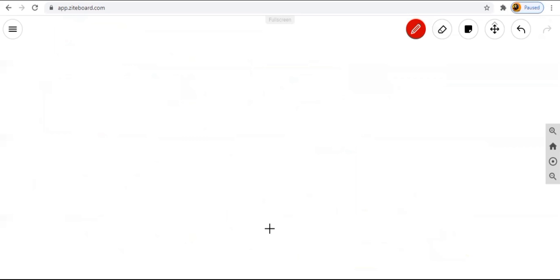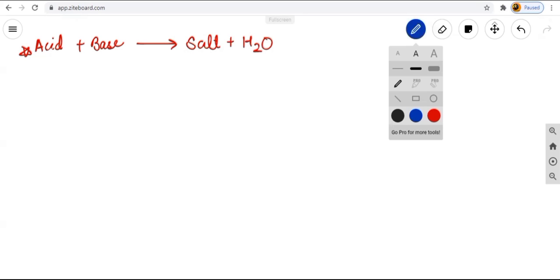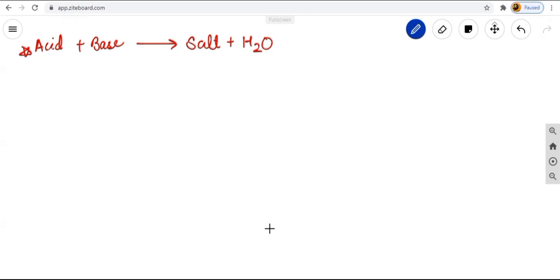The next property we are having, what is the next property? Next property is somewhat different, that acid when reacting with base. This you have to learn. Only the general formula you will learn. If you learn this general formula, then easily you can learn each and everything. Acid when reacting with base will give you salt plus water. What I am saying, acid when reacting with base always gives salt plus water to you.